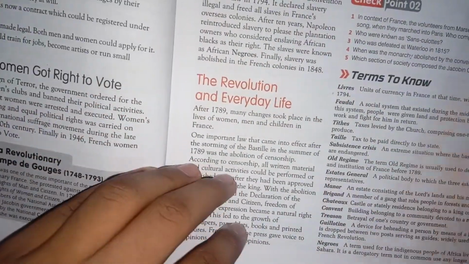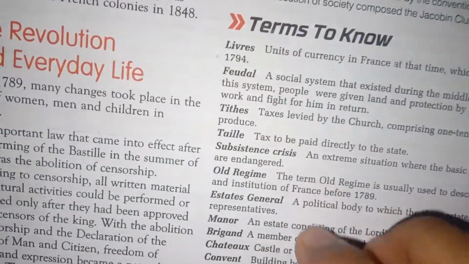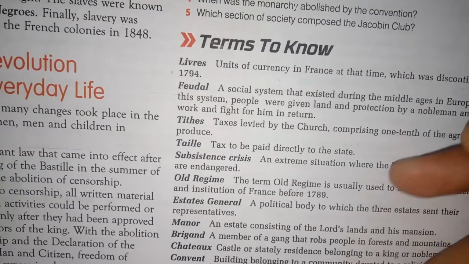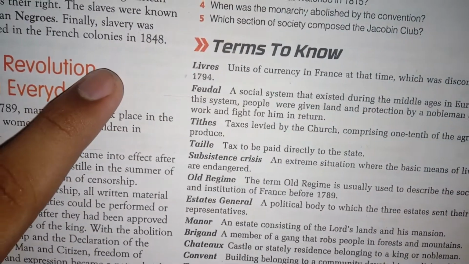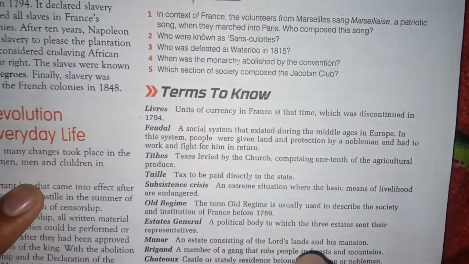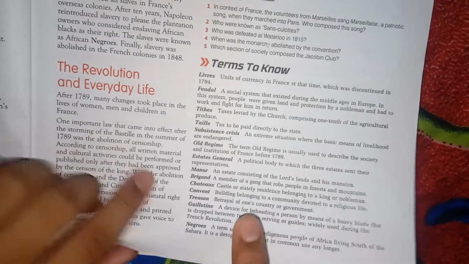And the terms to know: every term which is included in the book, whether it is in this note or not, the historic terms given in the book are explained very precisely, along with their definitions.